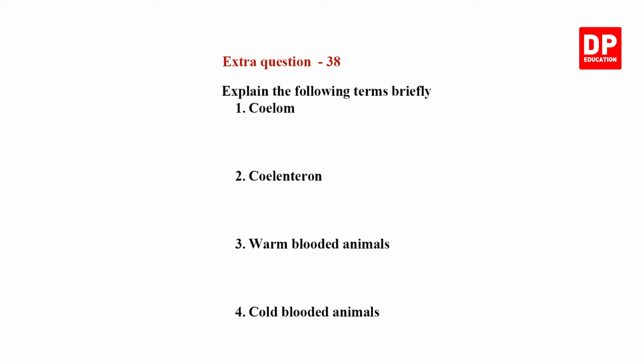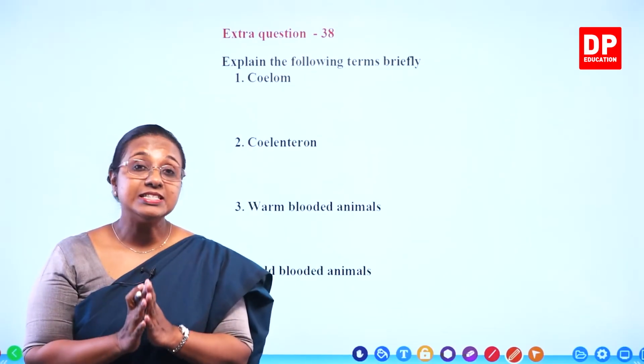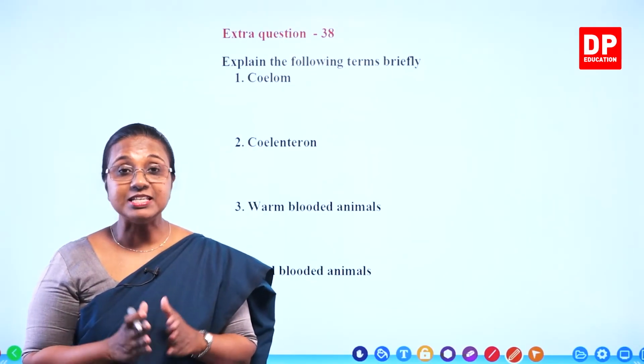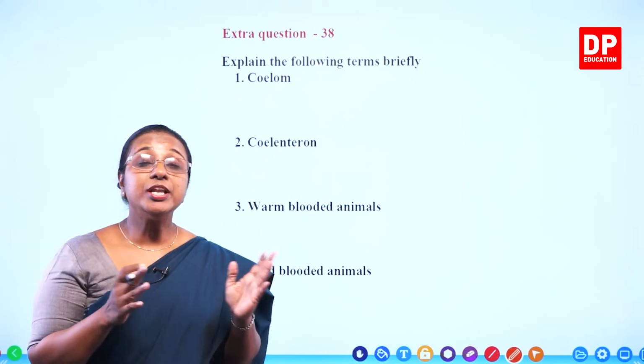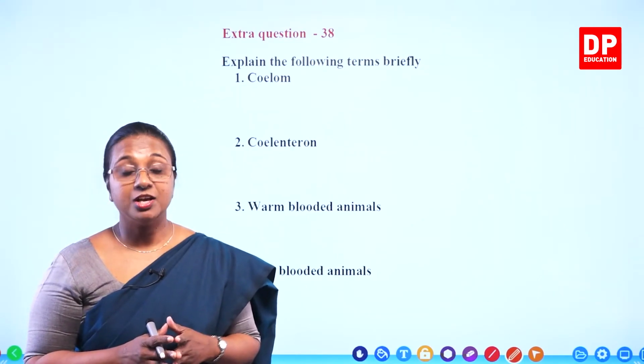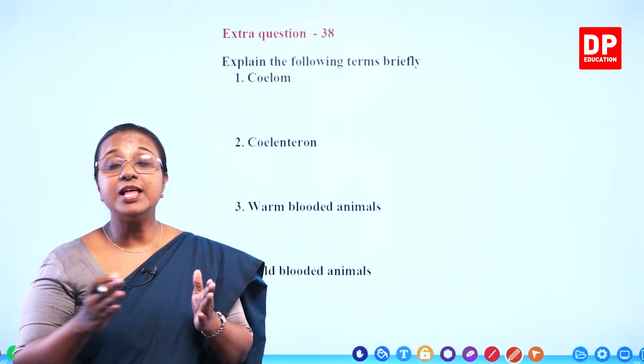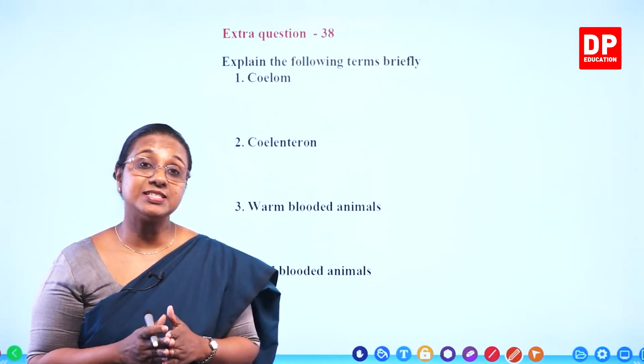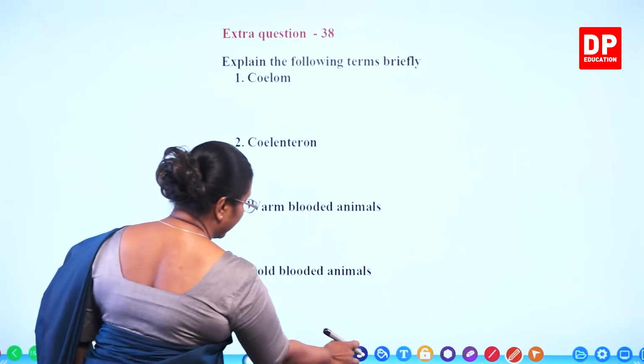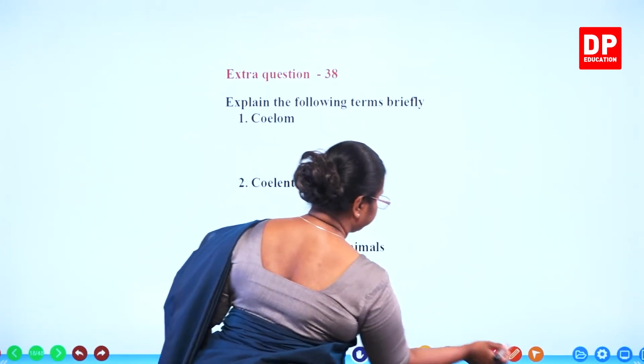Extra question 38. Explain the following terms briefly. First one, coelom. So a coelom is a fluid-filled cavity that is present between the body wall and the digestive tract. So starting from Annelida, all the other invertebrates possess a coelom. That is what we need to write here first.